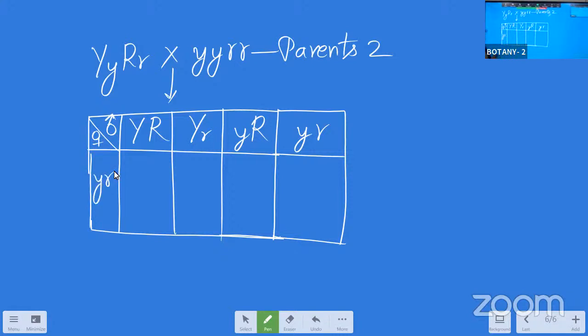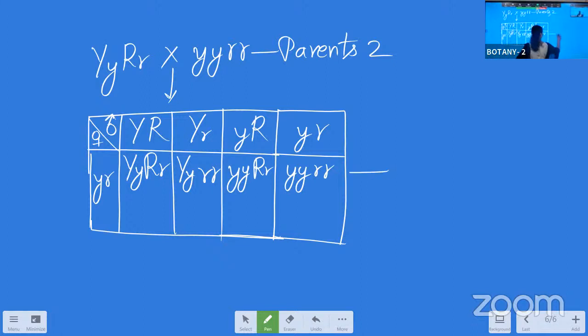Okay. Now comes here the arrangement. That is the probability. Capital Y, capital R, small r, that is the 1. And capital Y, small r, small r. And here small y, capital R, small r, small y, small r, small r. Like this, we will get the 4 different types of offsprings. So this is the F2 generation, what we will say. And these are called as the gametes.